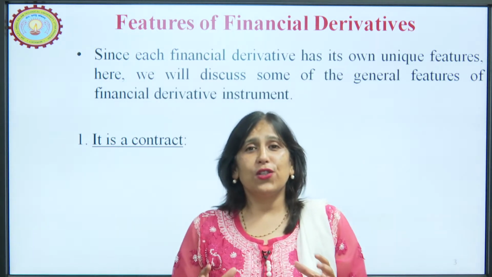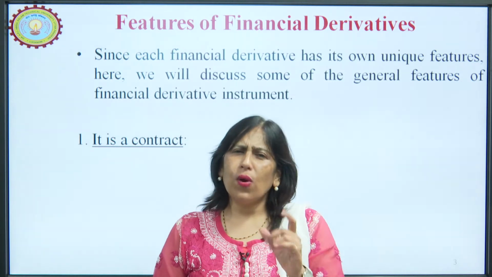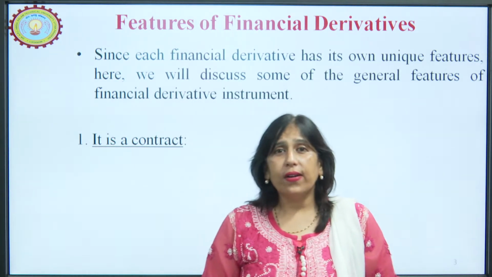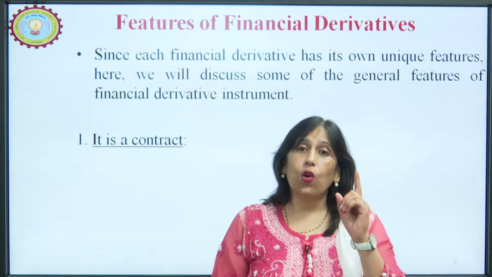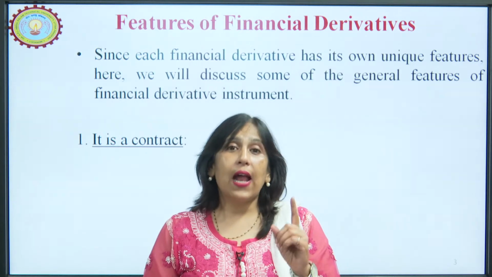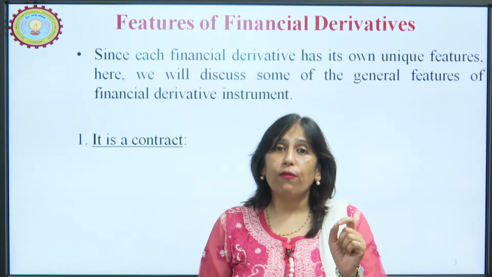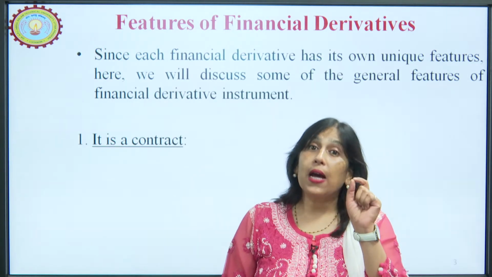The first feature is that a derivative is a contract. What is a contract? Like any other contract in our life, there has to be an offer, a genuine legal offer, there has to be an agreement, and there has to be some consideration.